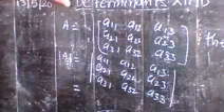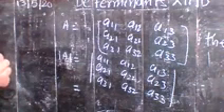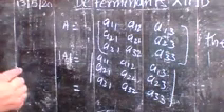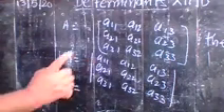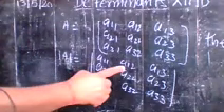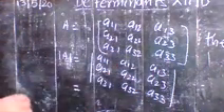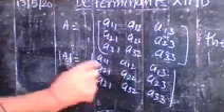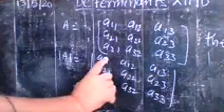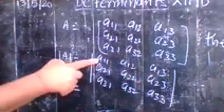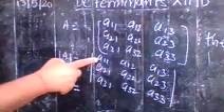You have to take the elements of the first row, alternating the sign from positive to negative. That means first you write the first element of the first row with a positive sign, then the second element of the first row with a negative sign, and the third element of the first row with a positive sign. The signs of the elements are taken alternately: plus minus plus. Here you start from plus.